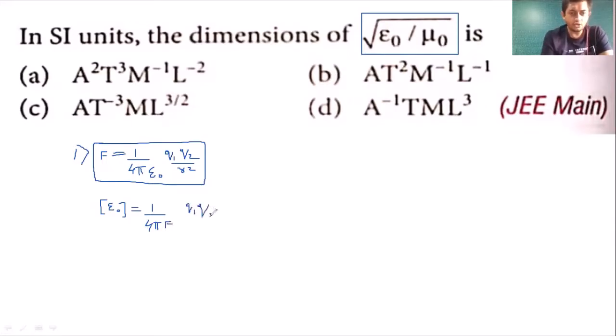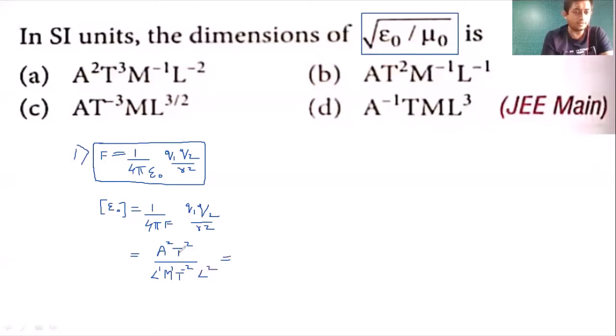Very good. So students, 1 by 4 pi is a constant. We do not consider it in dimensions. So remove 1 by 4 pi. Q is charge, AT. So Q1 Q2 means AT two times. So that is A square T square divided by F. F means force. So that is L^1 M^1 T^-2. And R square means L^2.